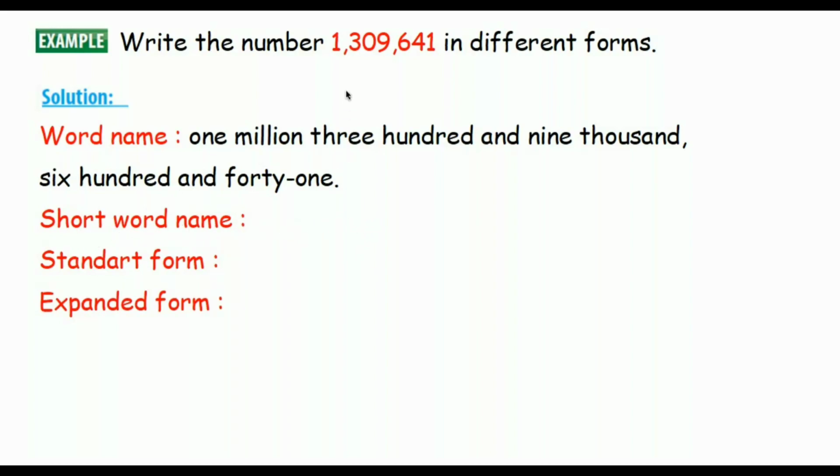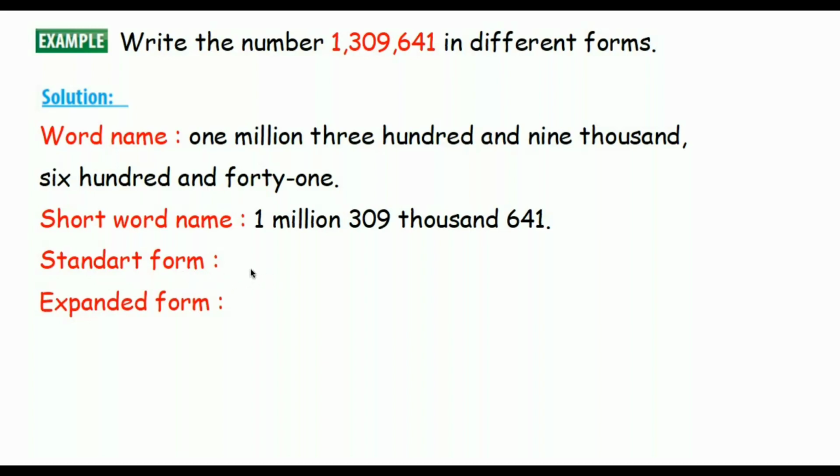So what's short word name? Short word name means you write the number with the names of the groups, which are millions and thousands. Let's see. 1,309,641. Don't forget, we are just going to write by words the names of the groups, which are million and thousand.